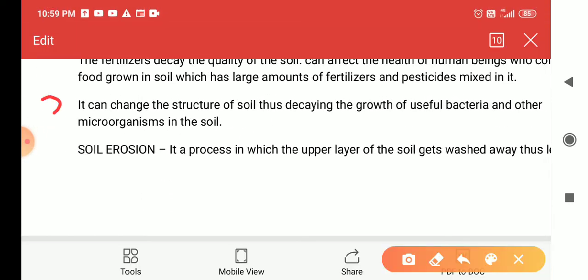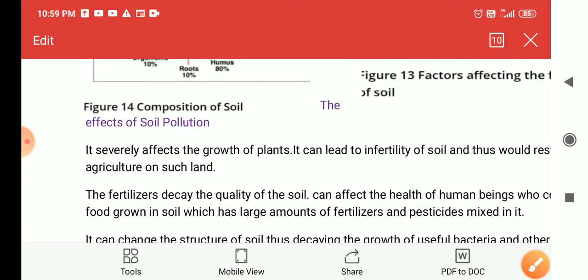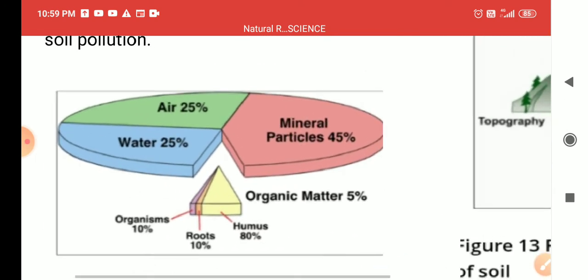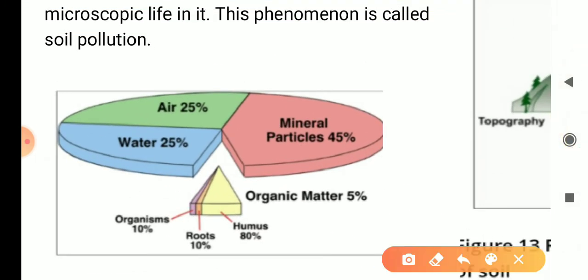What is the structure of soil? We need to see the structure of soil through this picture. Composition of soil: a good soil contains air 25%. Good soil means we are just taking a sample of soil which is good for plants.